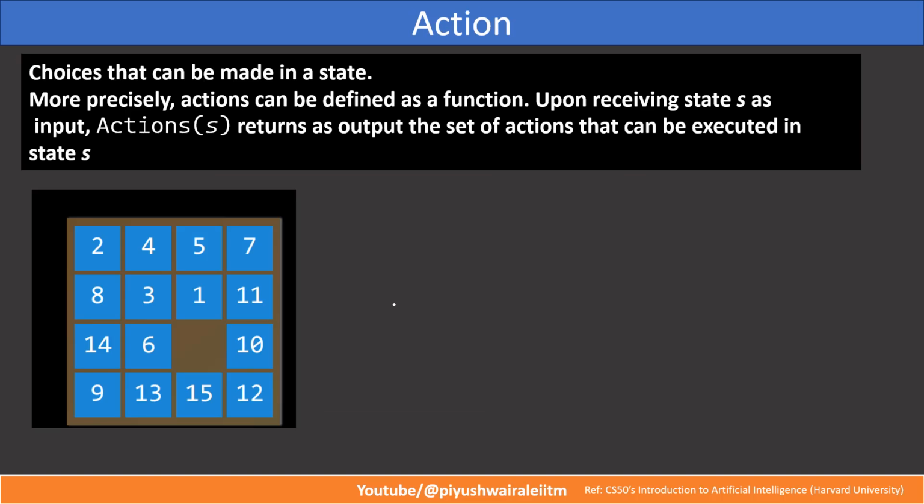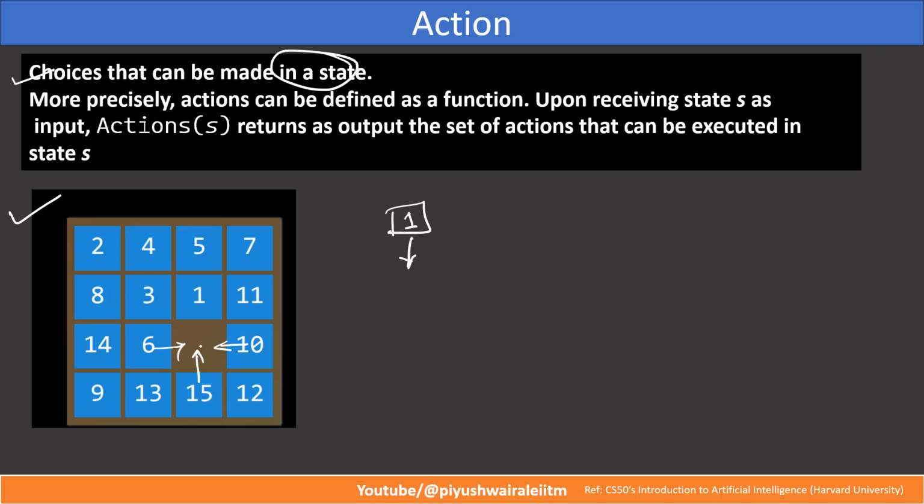Now, what are actions? Actions are basically choices that can be made in a particular state. For example, this is my initial state, right? Now what are the possible actions I can take? I can move this one tile down, or I can move this 10 tile to the left-hand side, 6 to the right-hand side, or 15 above, right?